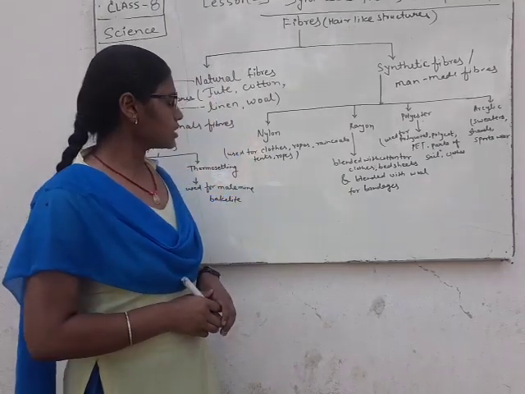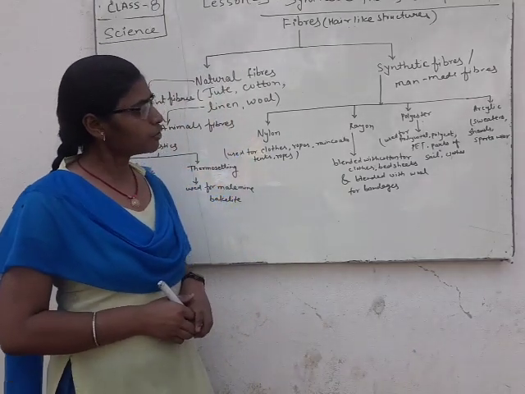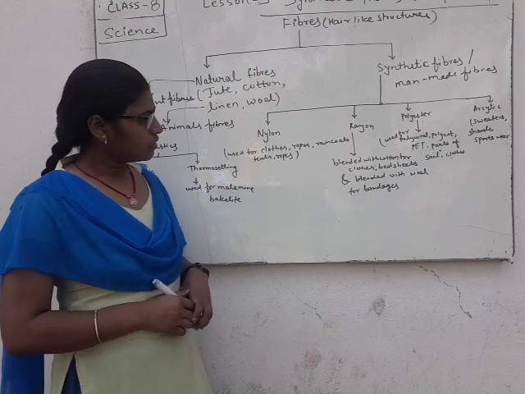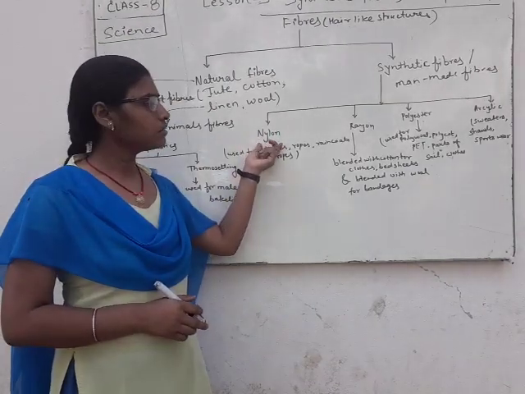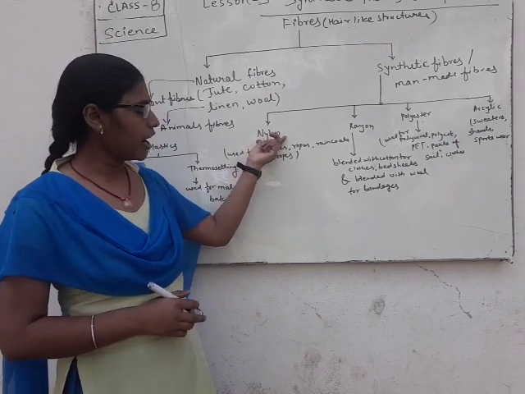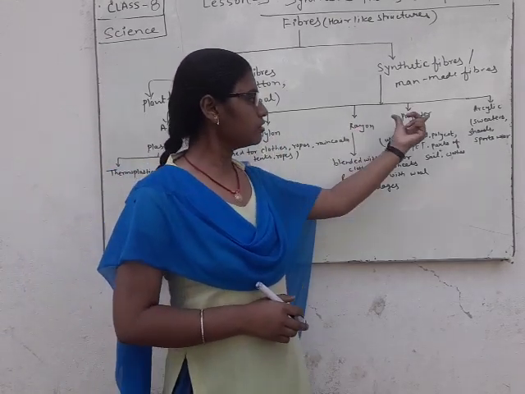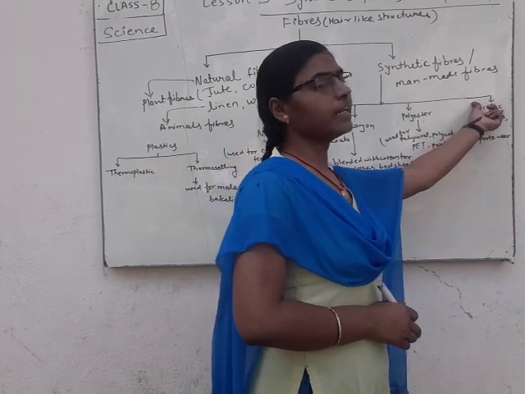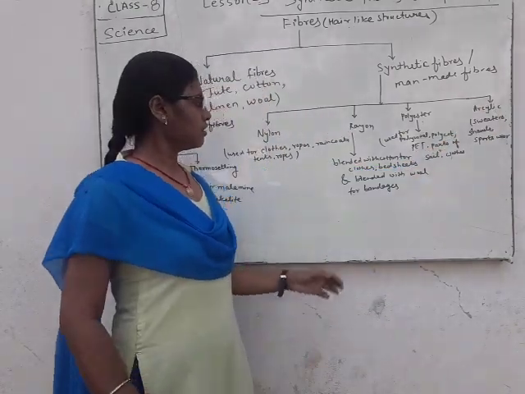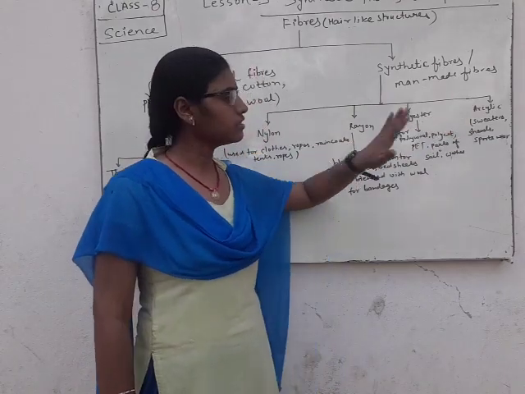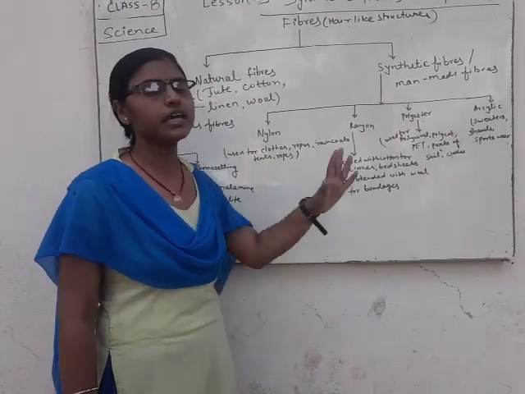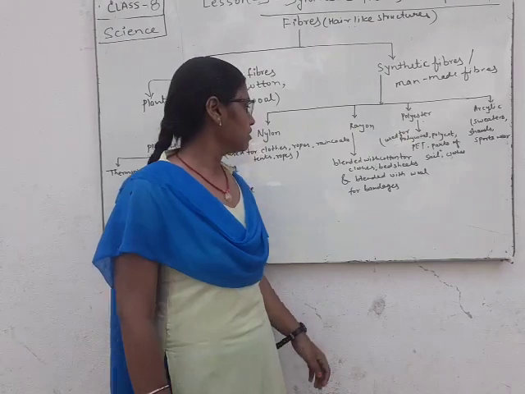Synthetic fibers are classified into four groups, and we will discuss them deeply one by one. From the synthetic fibers, at first nylon, rayon, polyester and acrylic. Nylon, rayon, polyester and acrylic are called synthetic fibers.